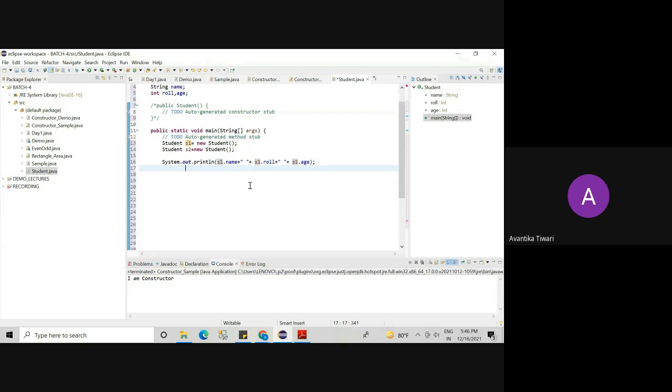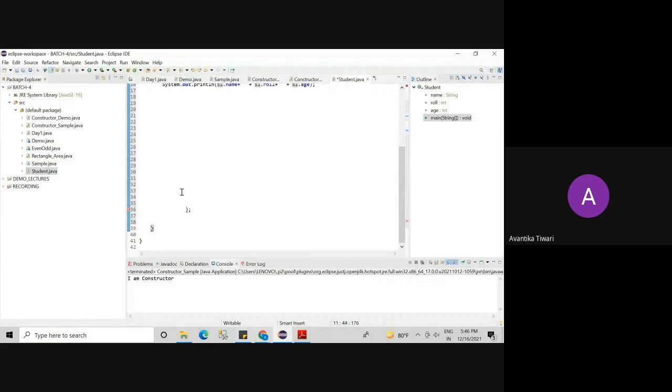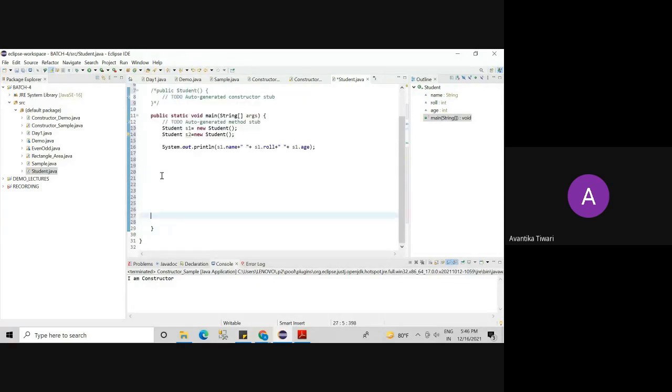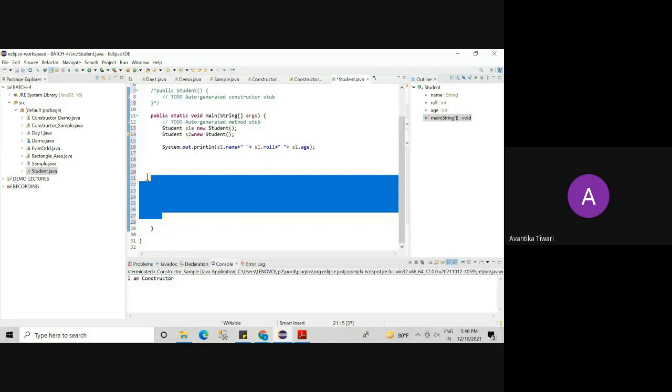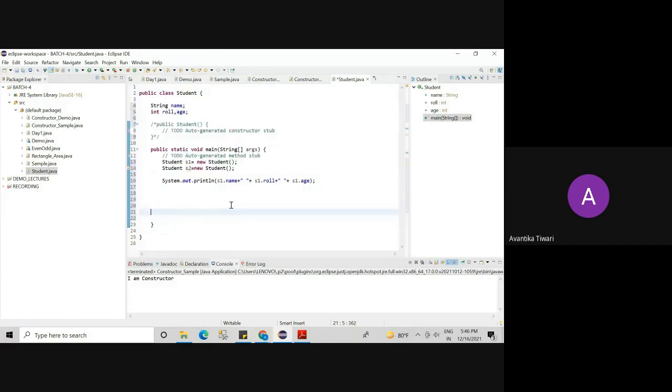So what do you think? What would be the output? Can anybody tell me? We are printing three things, name, roll, and age, so we should get three outputs.